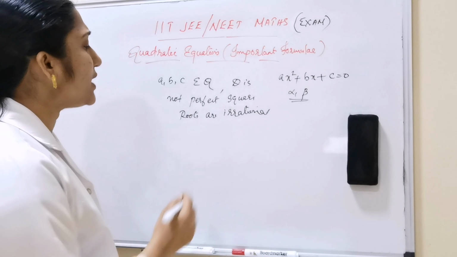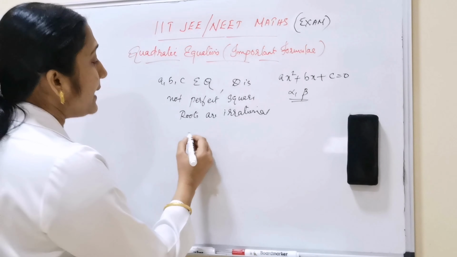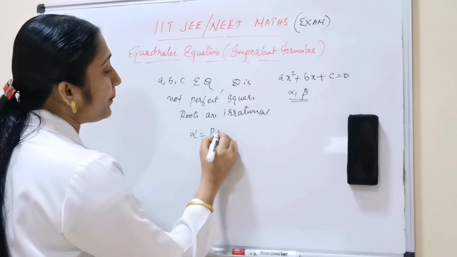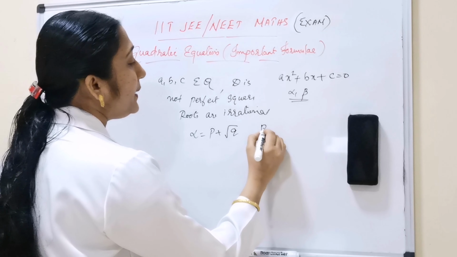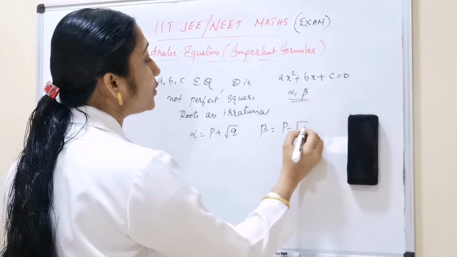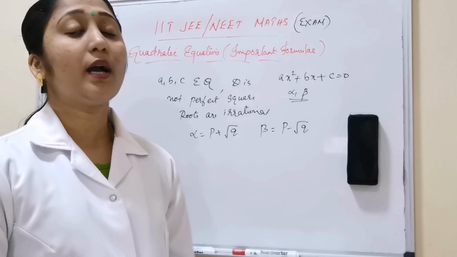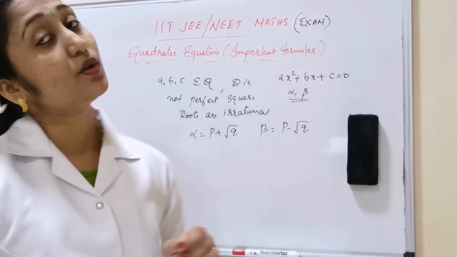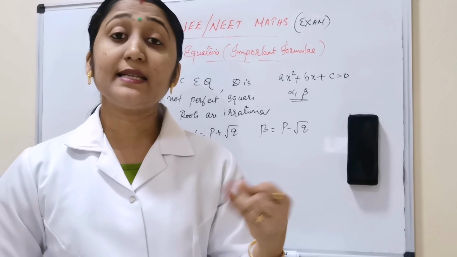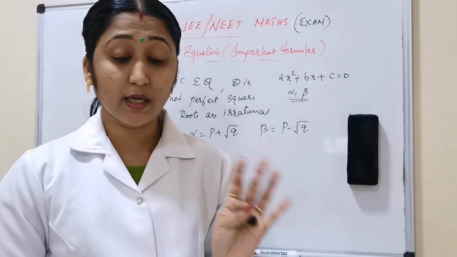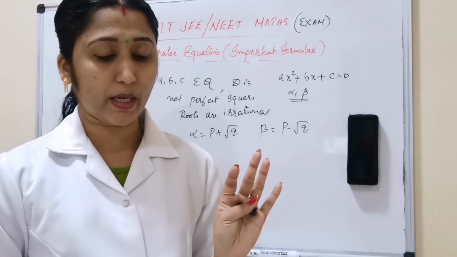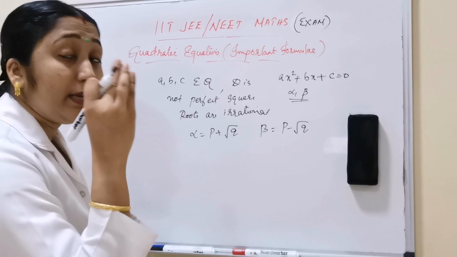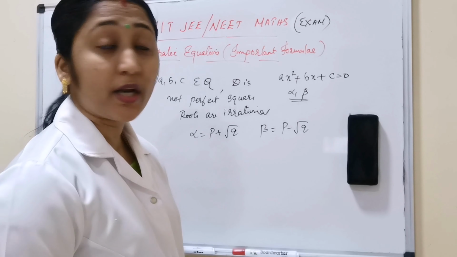So this is an irrational number, which means we know that alpha is equal to p plus root q and beta is equal to p minus root q. This is the form. So, to conclude: first, D equal to 0 means two equal roots. D greater than 0 means unequal roots. Next, if D less than 0, it means imaginary roots.